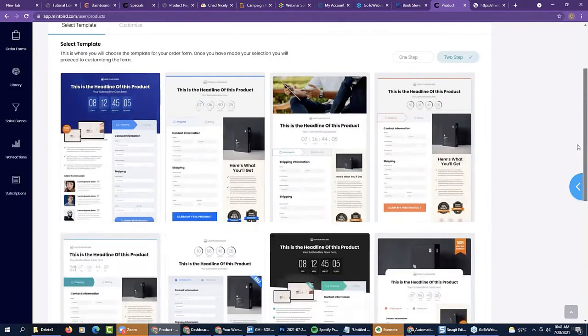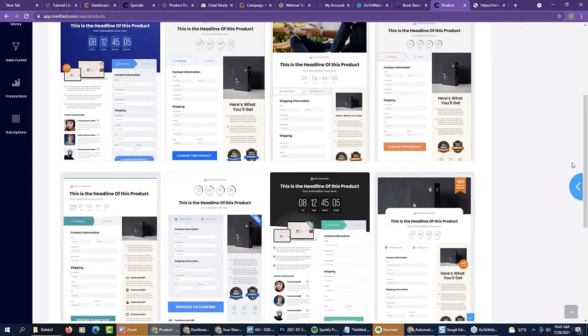Now, notice these order forms are beautiful, higher quality than you're used to from me. And the reason why is because we have a very professional UI team that is doing everything for us now. We've never had that before, okay? So you can expect this kind of quality, and we will absolutely smoke everything out there in the marketplace. But we're spending a lot of time to make sure that everything is very easy and not overwhelming. Okay, but notice that there are timers here and everything else. Every single feature that you would want in an order form is here.